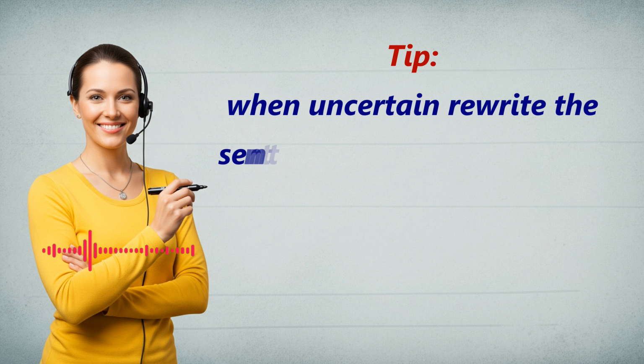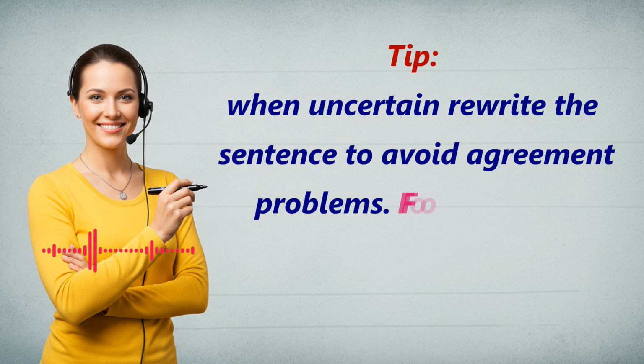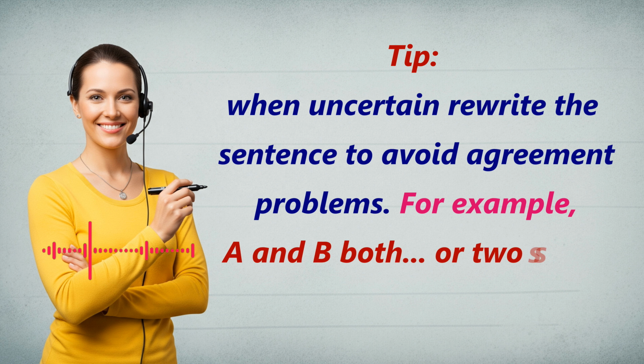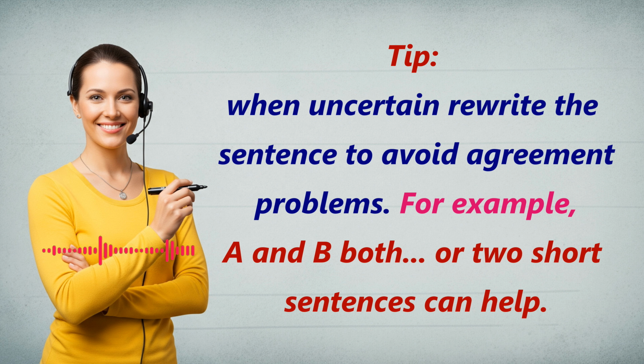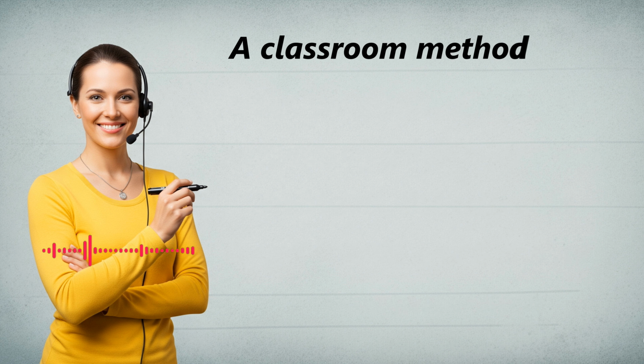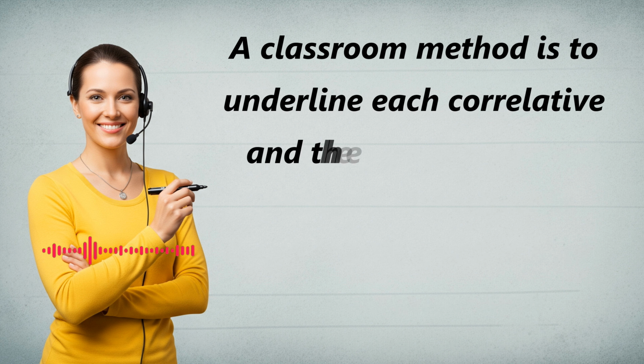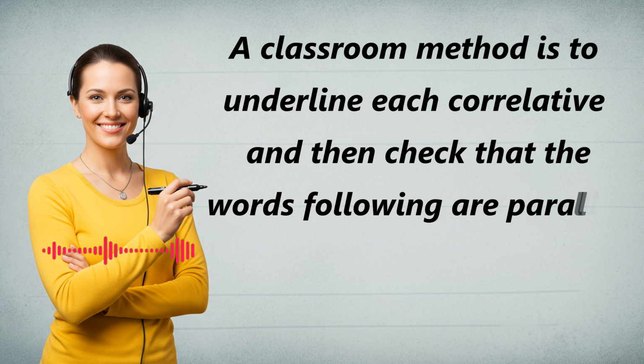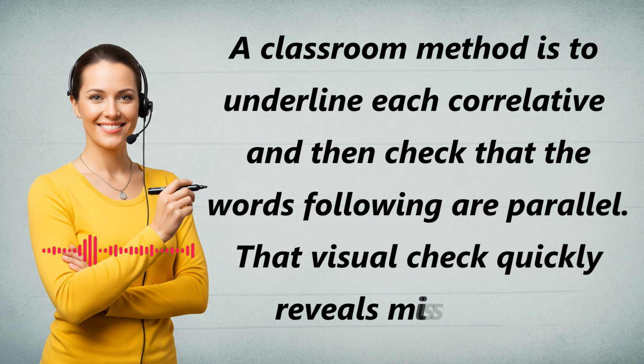Tip: when uncertain, rewrite the sentence to avoid agreement problems. For example, A and B both, or two short sentences can help. A classroom method is to underline each correlative and then check that the words following are parallel. That visual check quickly reveals mismatches.